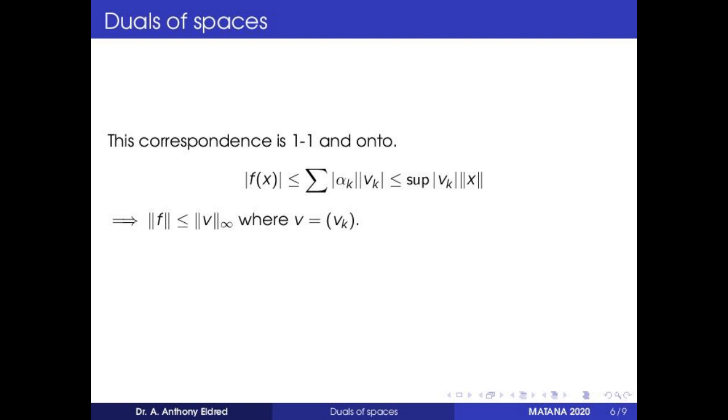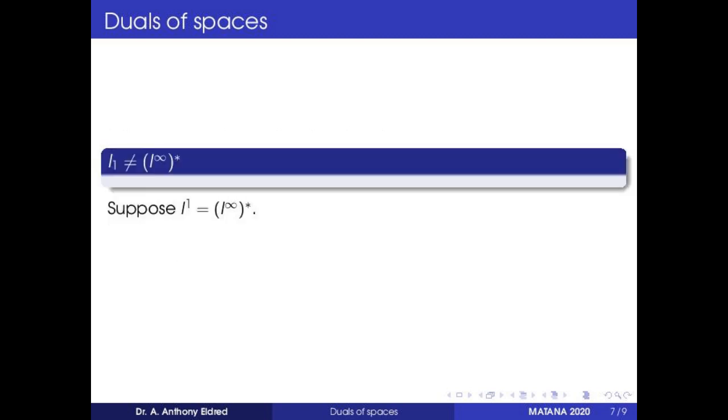Already we have proved that norm v is less than or equal to norm f, that is, the supremum of modulus of v_k is less than or equal to norm of f in the previous discussion, and therefore now we have norm f equal to infinity norm of v, and therefore this correspondence is also an isometry. Therefore, the dual of L1 is L infinity. In other words, the dual of L1 is isomorphically isometric to L infinity, and so we can say that the dual of L1 is L infinity.